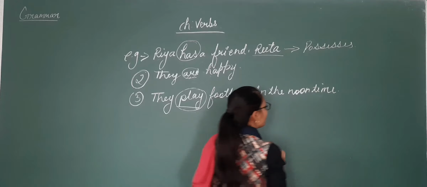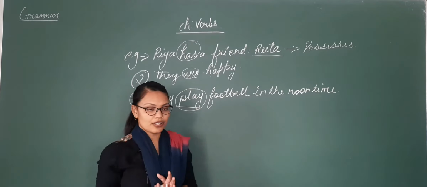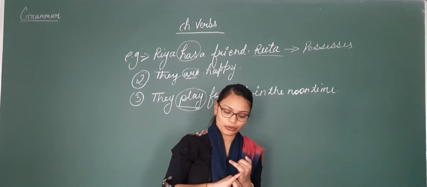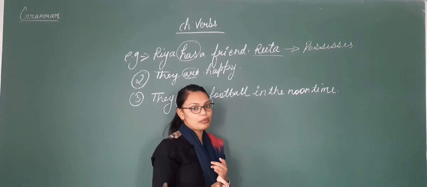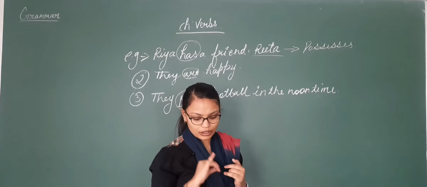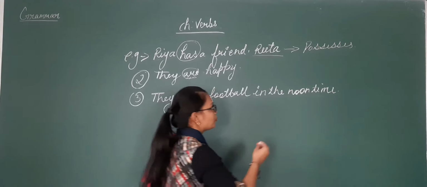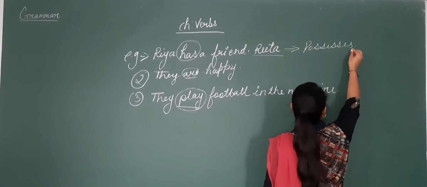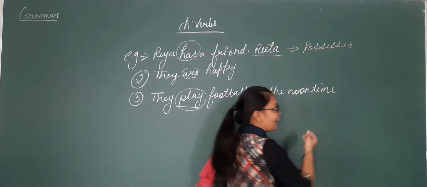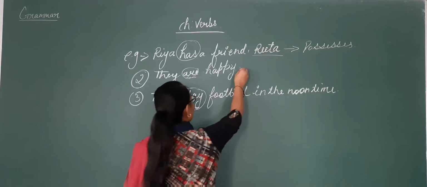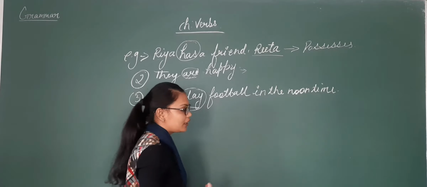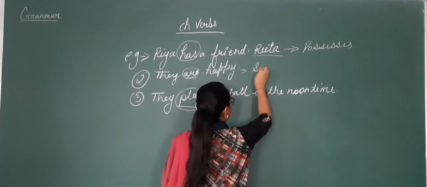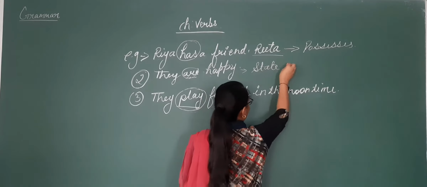As I told you in the definition, it tells us about the action, the state of being, and one more thing, event. Possess is there, and then we have happy, meaning it is telling us how they are feeling. Here we come to know the state of being.